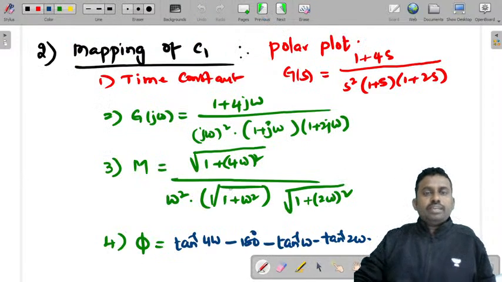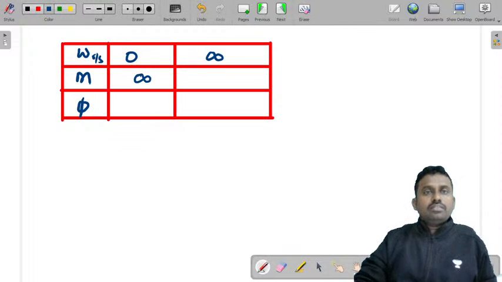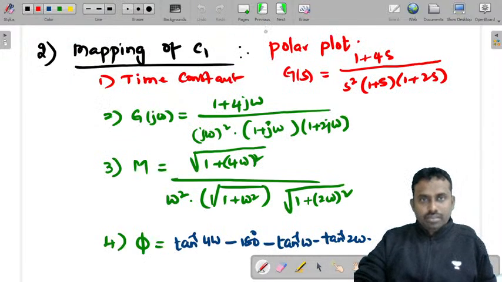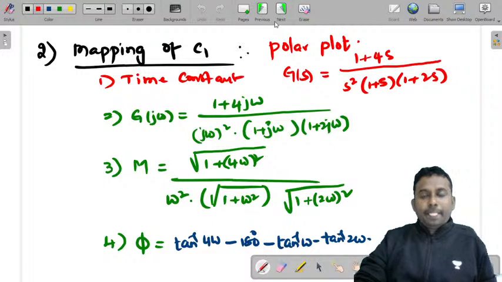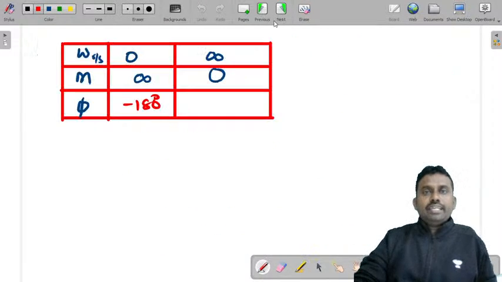If you substitute omega is equal to 0, the magnitude is 1 by 0, which is infinity. Now if you substitute infinity, that will obviously be 0. Now consider the phase angles. If you substitute 0, it is minus 180 degrees. And if you substitute infinity, that is minus 90 plus 90 minus 270 degrees.